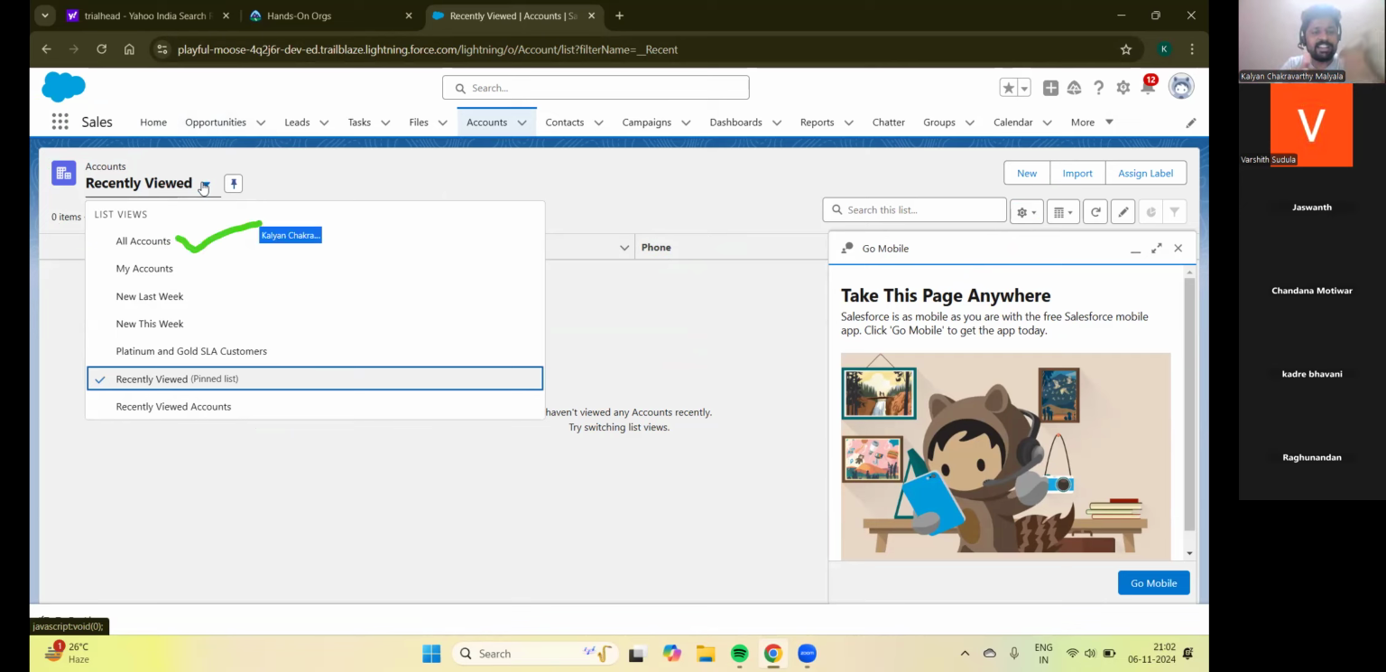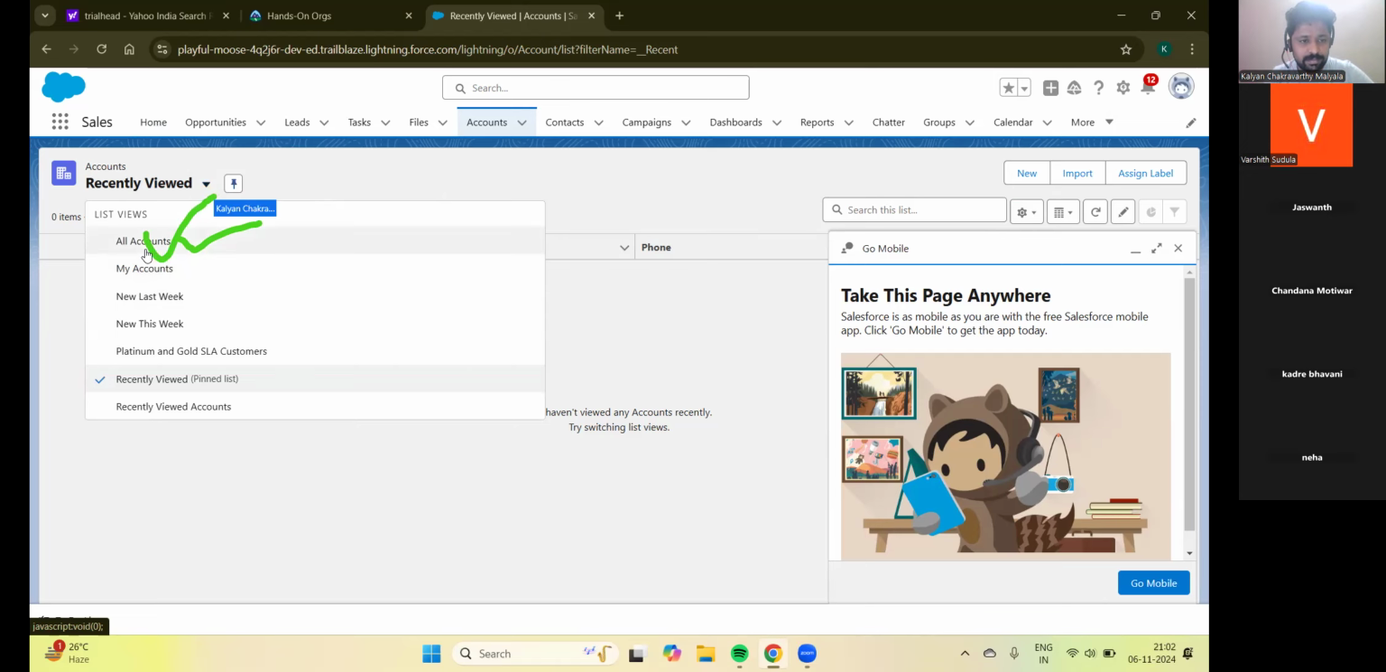You'll be having recent contacts in the list. If you open recent contacts, all contacts. So similarly, you'll be having different ways of seeing your data. Click on this, all accounts.